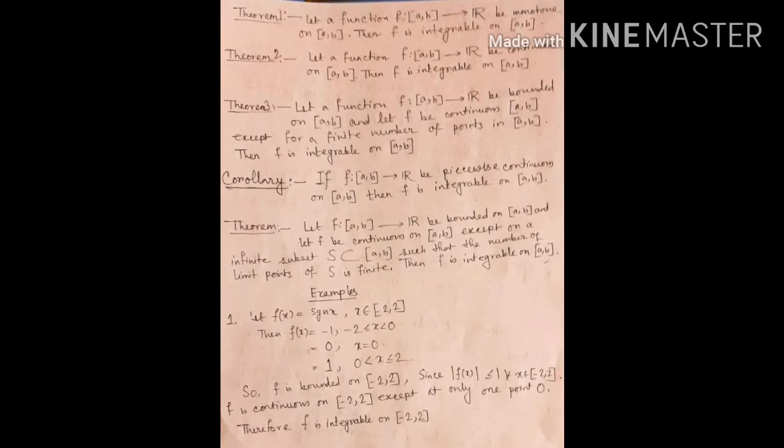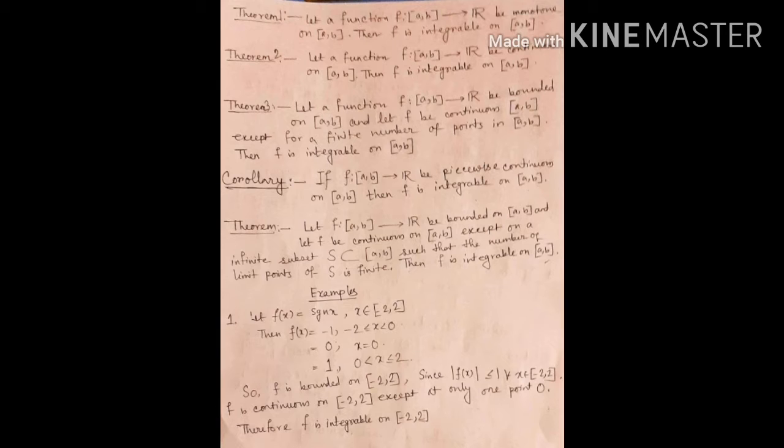Now L(f, P) is equal to the summation over small mk into (xk minus xk-1). So we know that the value of mk is 0. So 0 into the summation over delta k, that means 0 into b minus a, is equal to 0. So the supremum of L(f, P) is equal to 0, and this implies the lower integral from a to b of f(x) dx is equal to 0. Hence we see that the upper integral of f(x) dx is not equal to the lower integral of f(x) dx, and that means f does not belong to R[a, b]. That means f is not a Riemann integrable function.